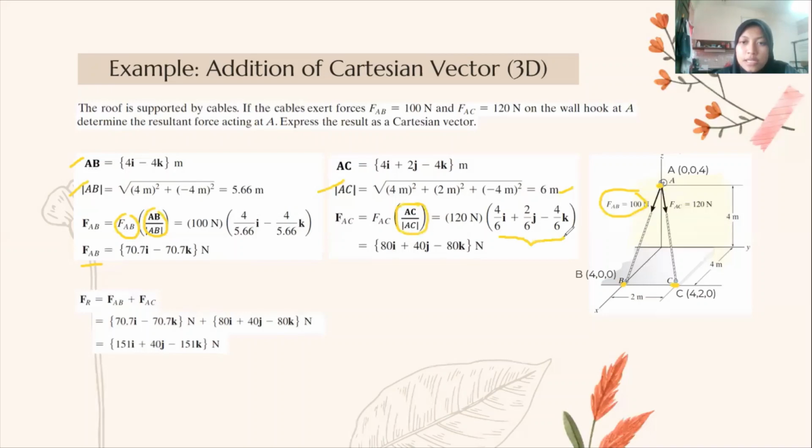This is lambda AC. So lastly, we express the force as a Cartesian vector. So FAC times lambda AC. So the FAC in Cartesian vector is 80i plus 40j minus 80k. For the resultant force, we simply add the force FAB plus FAC: 70.7i plus 80i, and then for j is 40j, and then for k is negative 70.7 minus 80k. So this is the resultant force expressed as a Cartesian vector.